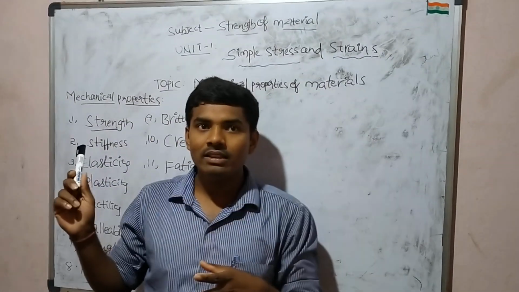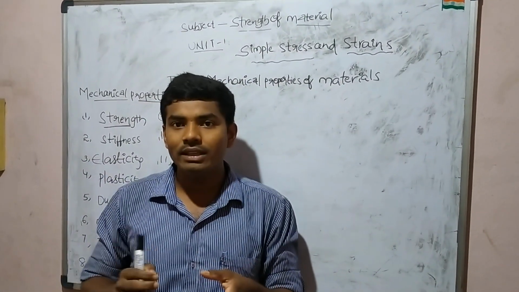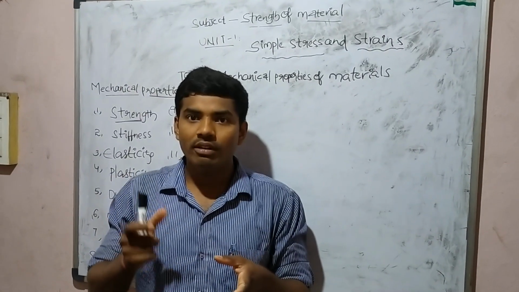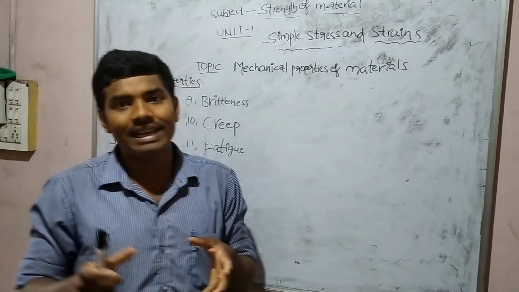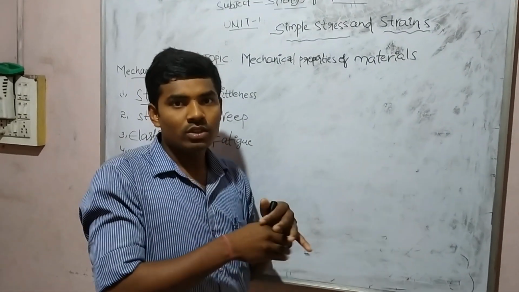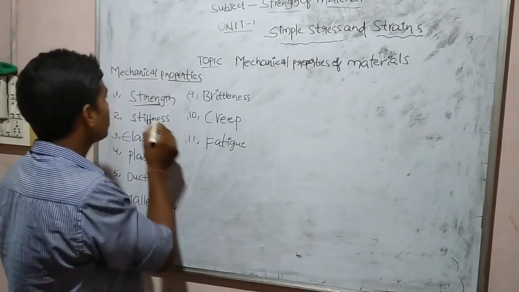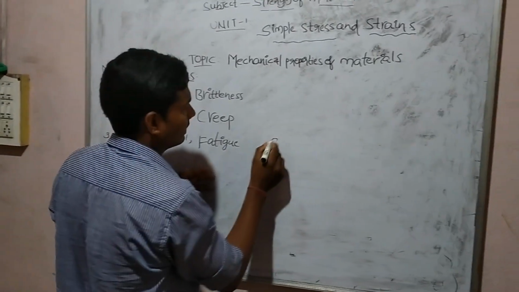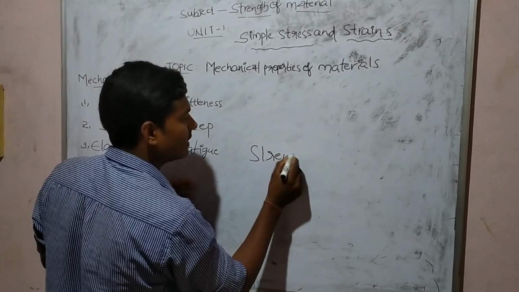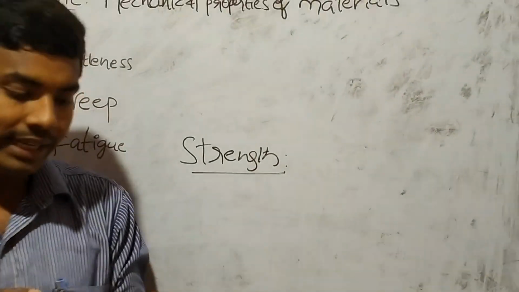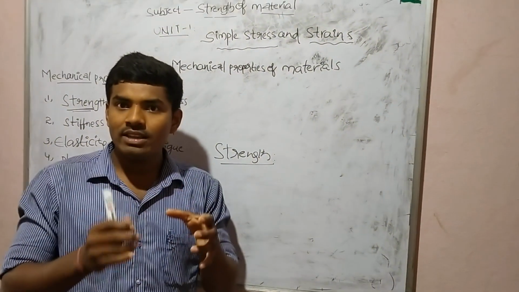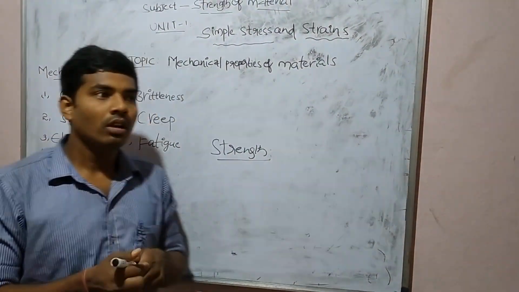First we discuss some properties. Those are strength, stiffness, ductility, malleability, creep, fatigue, toughness, hardness, brittleness. These are some of the topics. Right now I am discussing the first one, which is strength. Strength is the ability of a material to resist externally applied load.